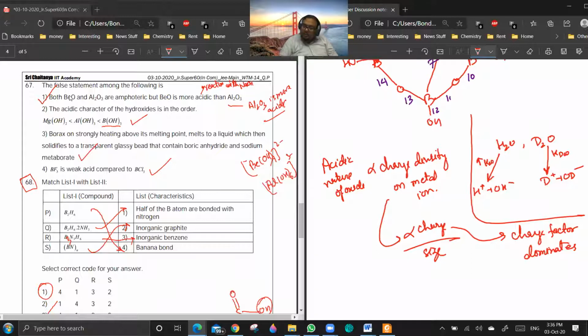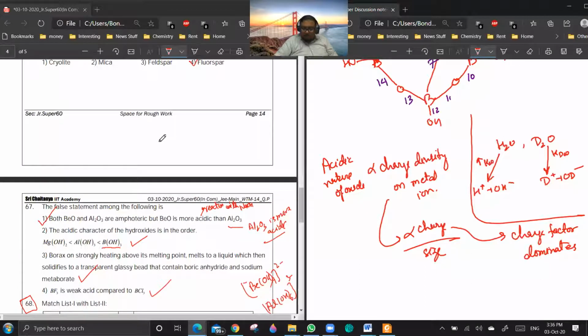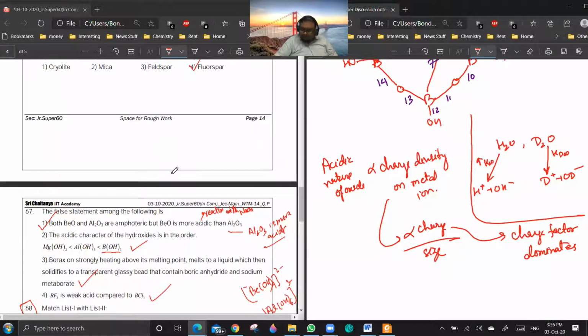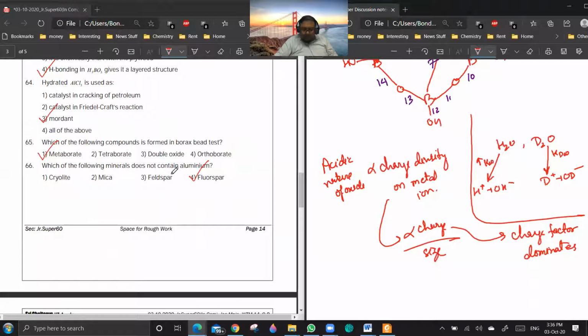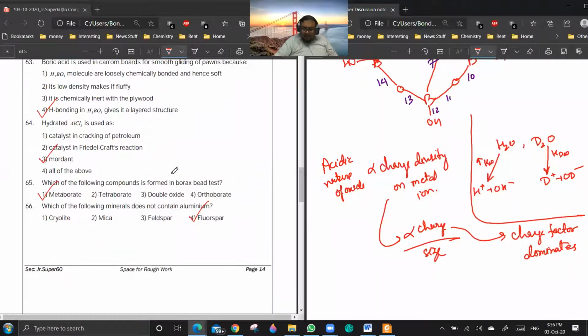So Al3 plus will have slightly higher charge density compared to Be2 plus. Getting a point? That's why it will be able to attract more OH minus compared to Be2 plus. Is it clear? The answer will be 1. Okay, but it is a bit of a typical question. 64, 65, 66.